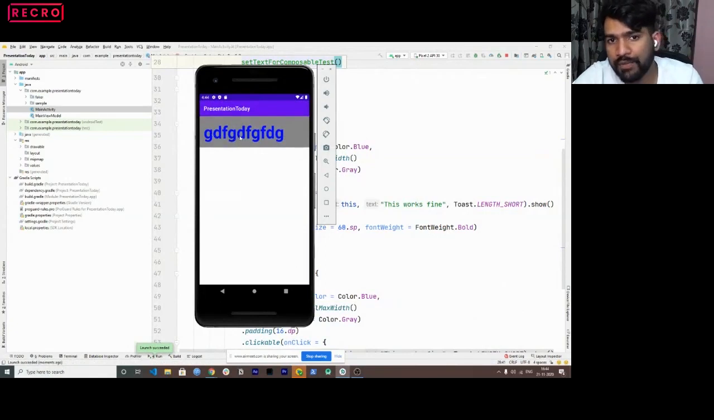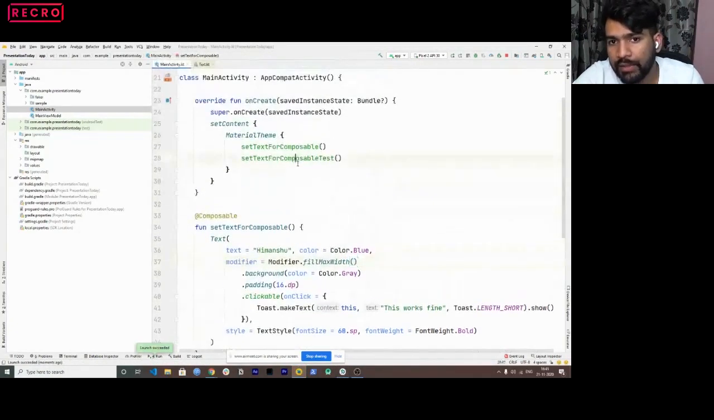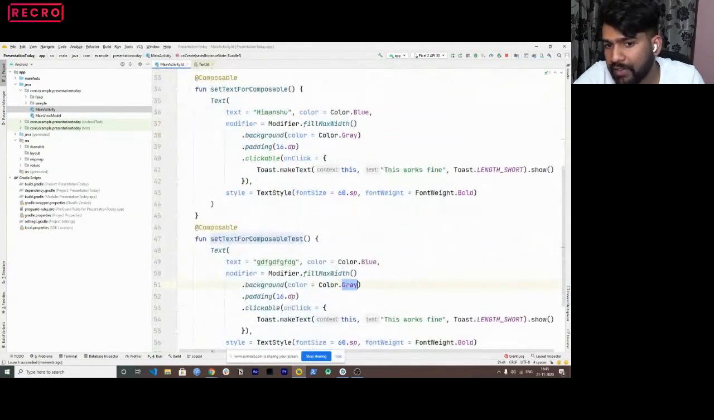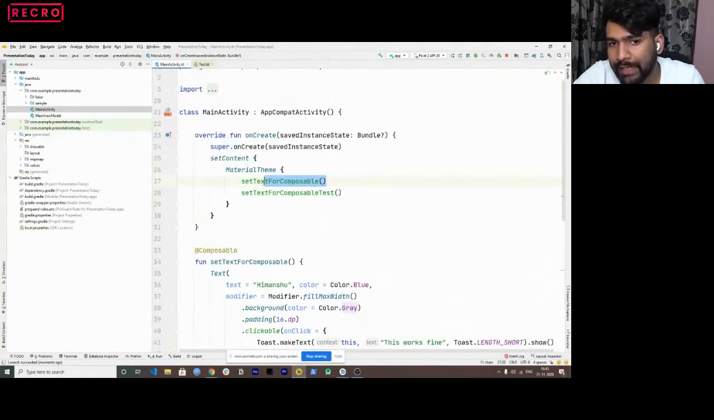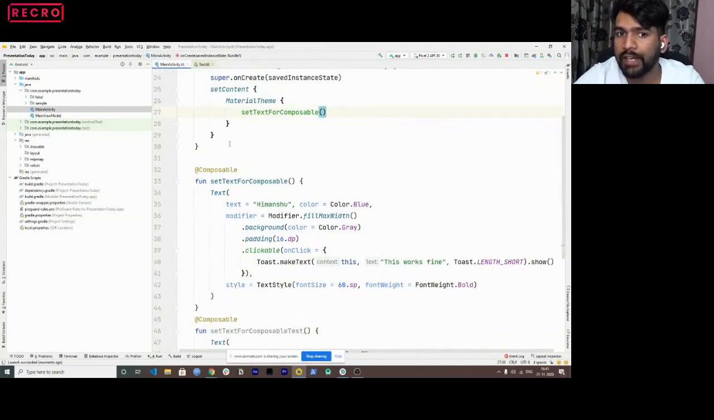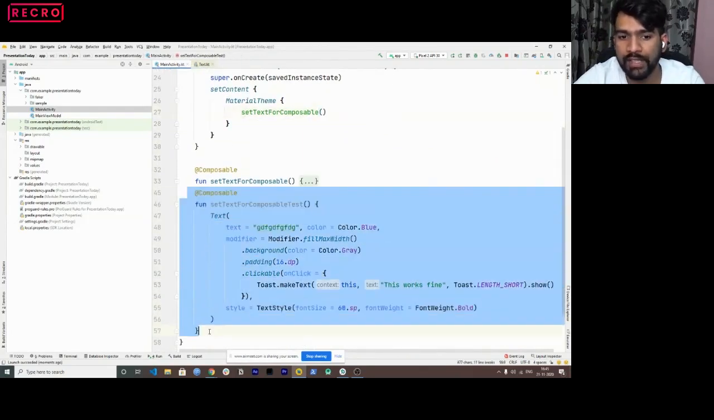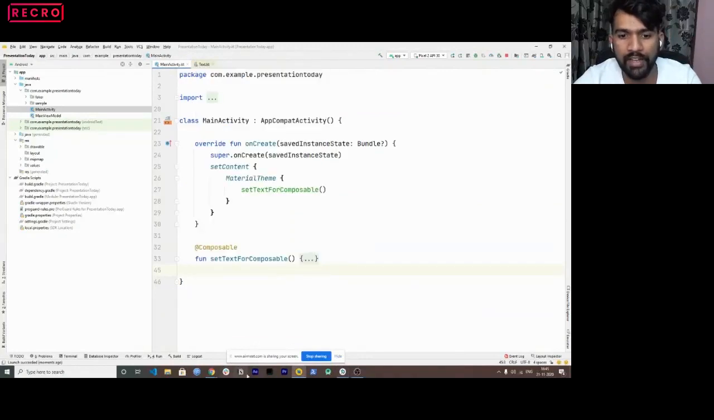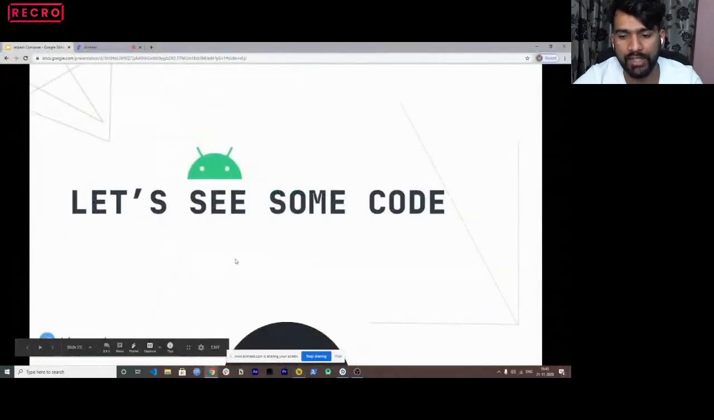You would see this comes first, right? The reason is whatever we have overlapped. So this is overlapping, but the background is filled with gray. So this function is also rendered, but this function comes on the top, right? So this is how you can work with composables, and we can use set content or material theming just to design your UI. So that was a very basic use case, how I was explaining how to do it.